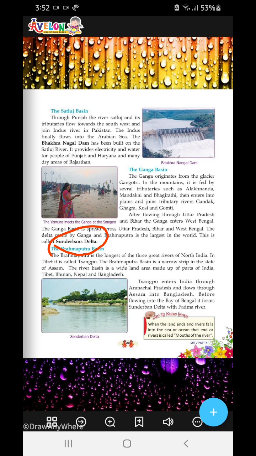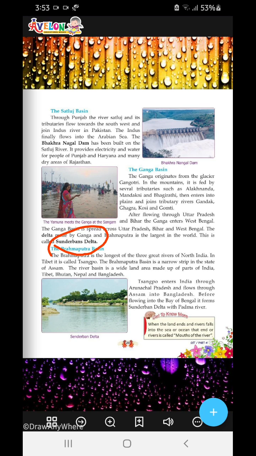So Sangpo enters India through which state? Arunachal Pradesh, and then flows through Assam and into Bangladesh. Before flowing into the Bay of Bengal, it forms the Sundarban Delta with the Padma River, which is also in Bangladesh. Now, about the Ganga Basin, I have something to say.